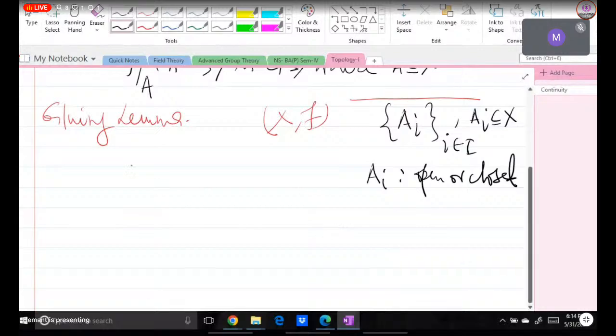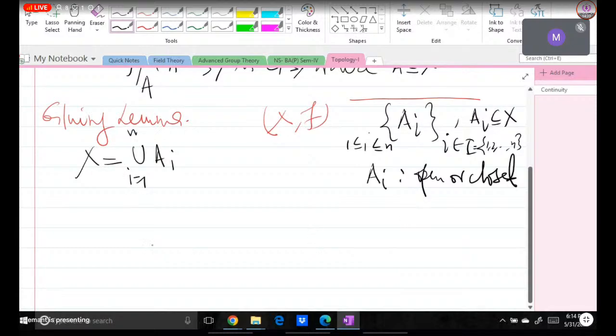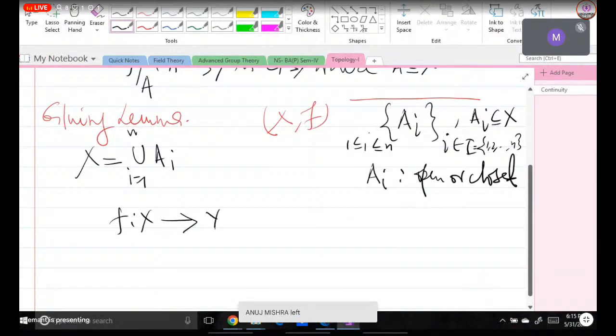Then we have been given कि जो आपका X है, that is nothing but the union of these A_i. And also one important thing is that here the indexing set we have taken finite. I mean this I consists of 1, 2, 3 up to n, or you can say 1 ≤ i ≤ n. A finite collection we have taken whose union is the whole of the space X. This is the first one. Now basically our target is to define a map from X to Y, a continuous map.